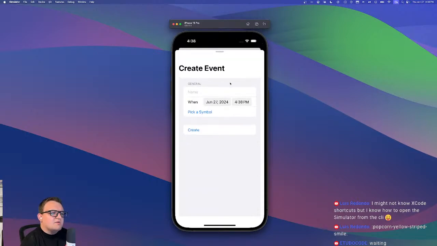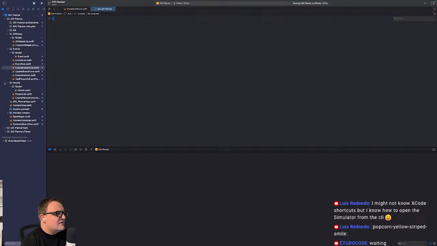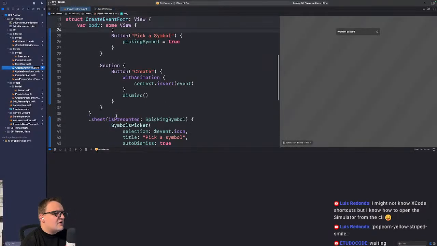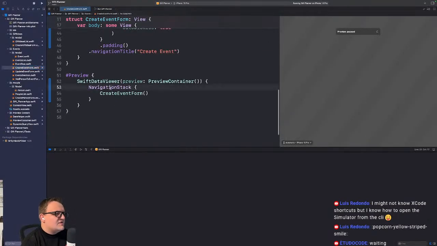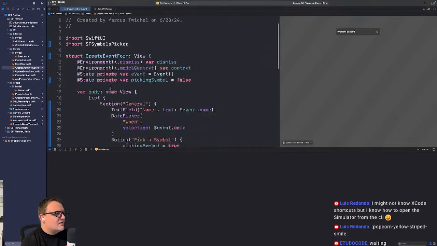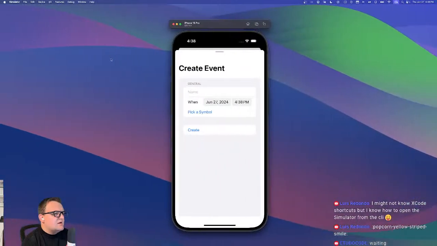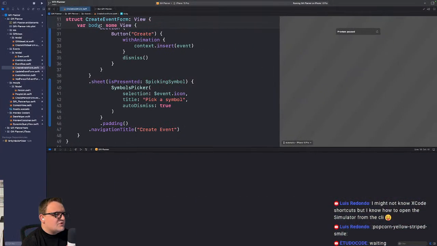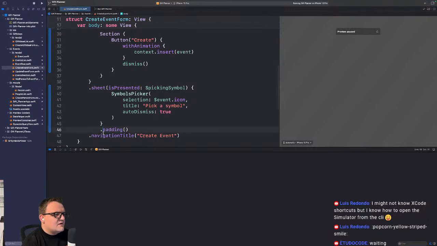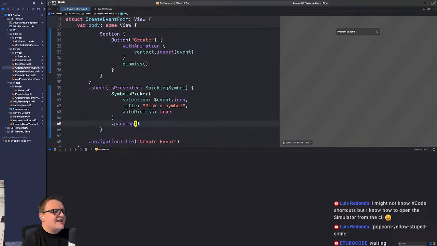Oh, this is weird. Why did it do it like that? I put the navigation stack here. Did I screw something up? See how the background's weird now? Did I put the padding in the wrong spot? I think I put padding in a weird spot. Yeah, that's what I did.